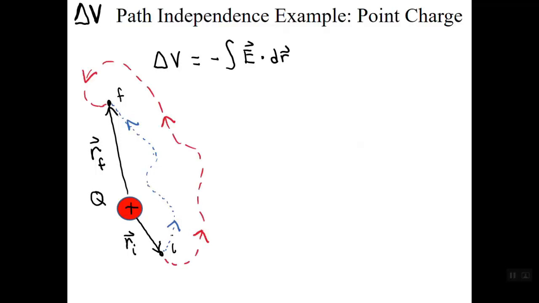Now one might think that if a different path between the initial and final positions is chosen, we'd end up with a different result. After all, not only is the second path different from the first, the electric field along that second path could be quite different from the electric field along the first path. However, we know how to work out this integral for the case of the E field due to a point charge source, and here is the result, which depends only on the endpoints of the path.